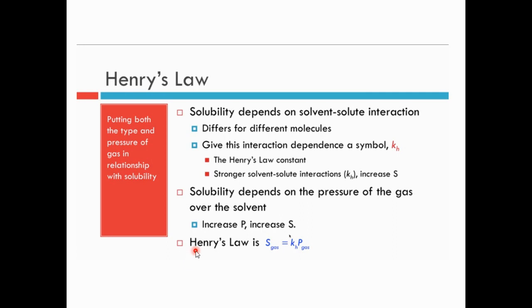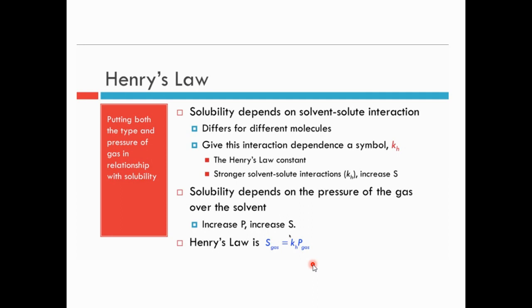Henry's law is S_gas = Kh × P_gas, where S_gas is the solubility of the gas, Kh is the Henry's constant, and P_gas is the partial pressure of the gas at equilibrium. So solubility is directly proportional to the pressure of the gas at equilibrium. This is called Henry's law.